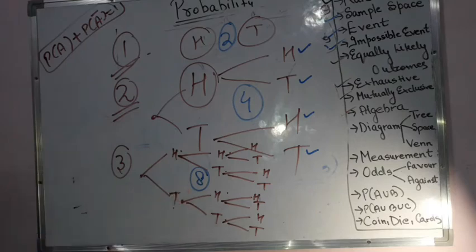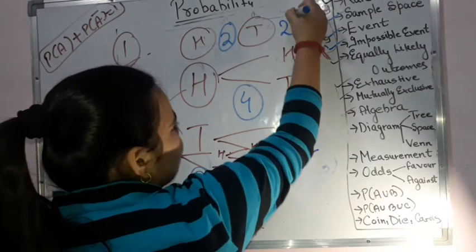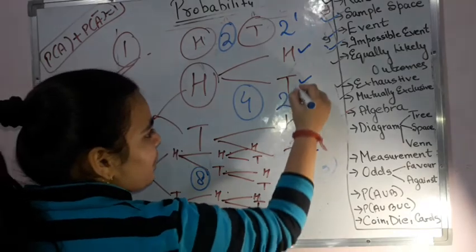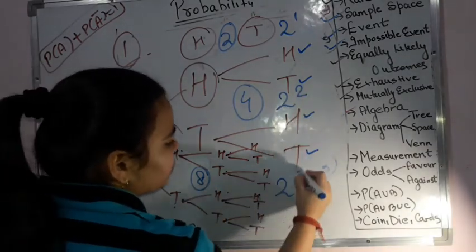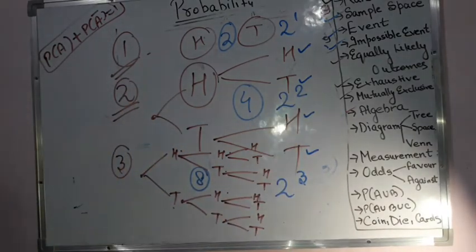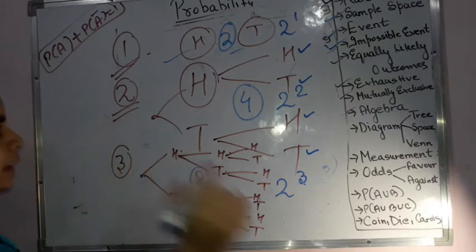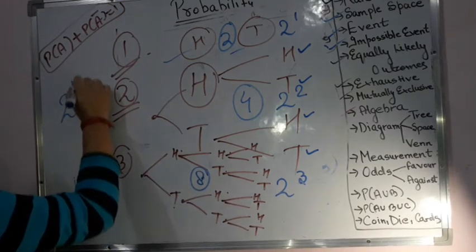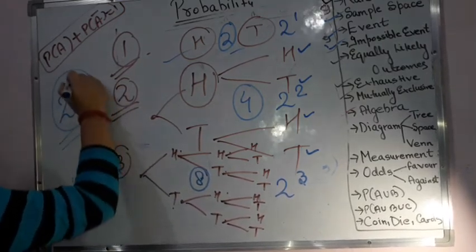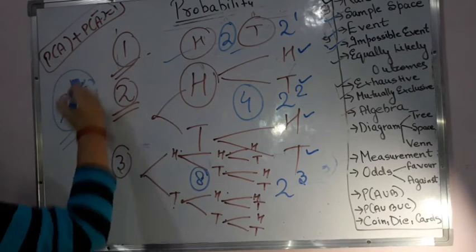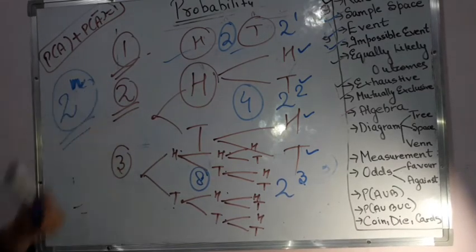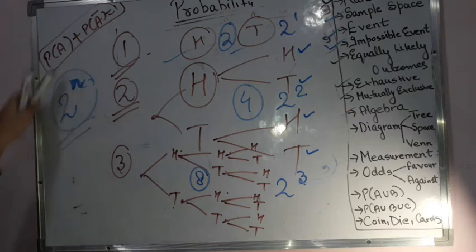So now I can write this as 2 raised to the power 1, this as 2 raised to the power 2, and this as 2 raised to the power 3. That means if my possible outcomes were head or tail, that is 2 possible conditions, then I have 2 raised to the power n, where n is the number of times the coin was tossed or the number of coins that were tossed. So my total number of outcomes is 2 raised to the power n.